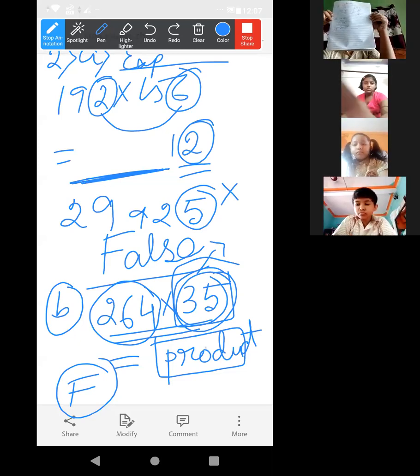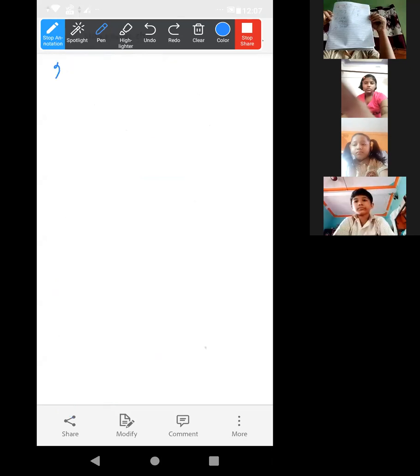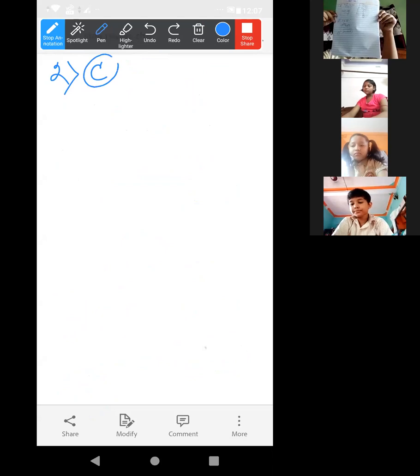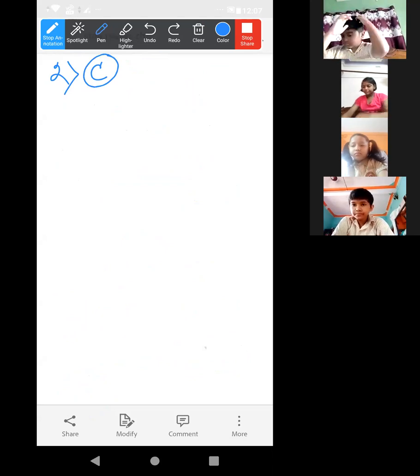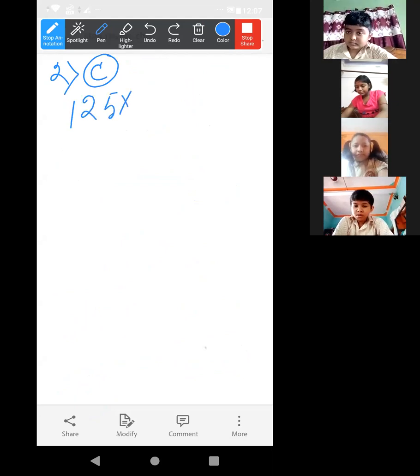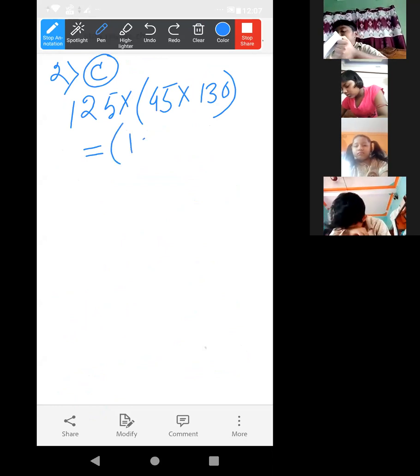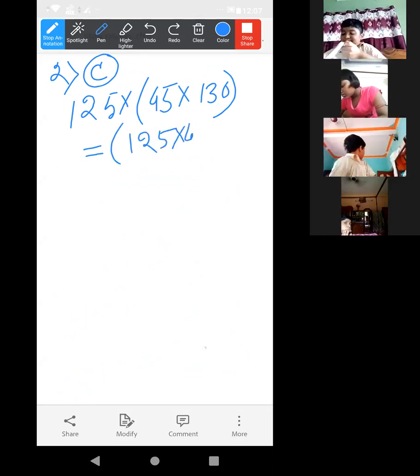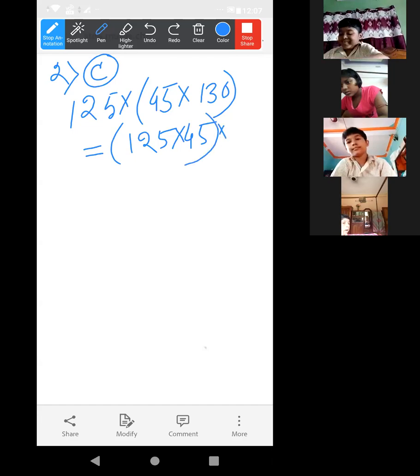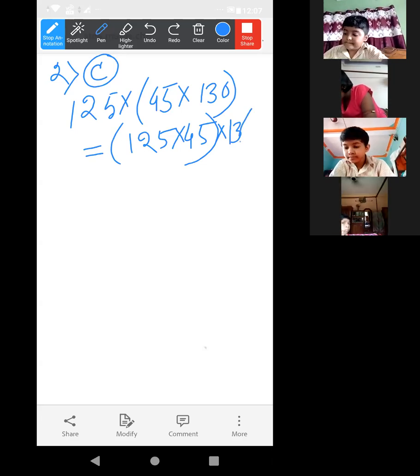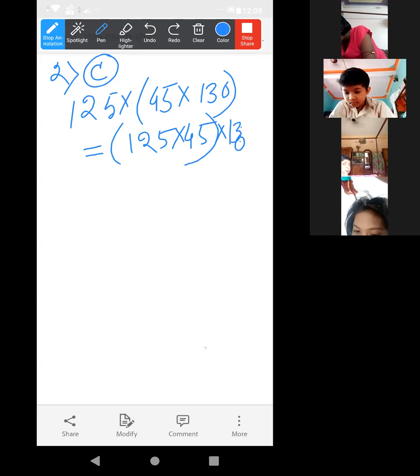Okay, good. Now I'm explaining the third one and the fourth one. Look at this. 25 into 125, 125 into 45 into 130. That one is equal to the given 125 into 45 in bracket into 130. Look, what is the difference between them? This one is 130, the 0 is here. What is the difference between them?